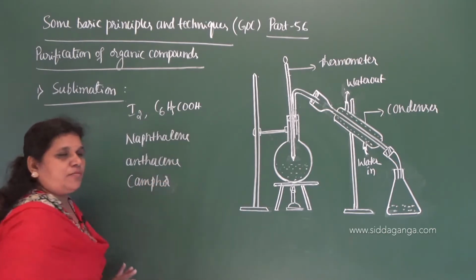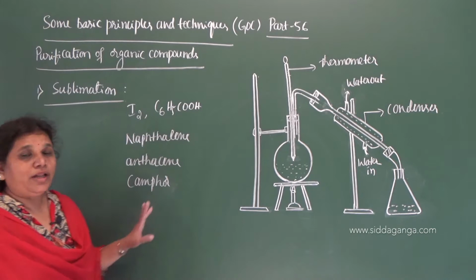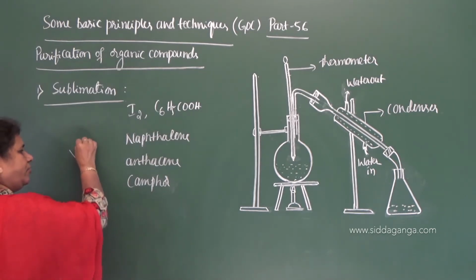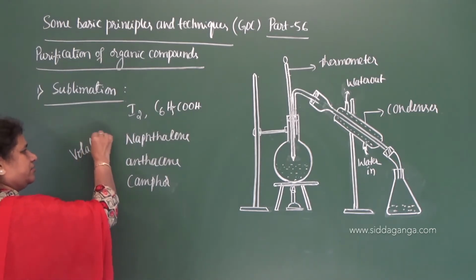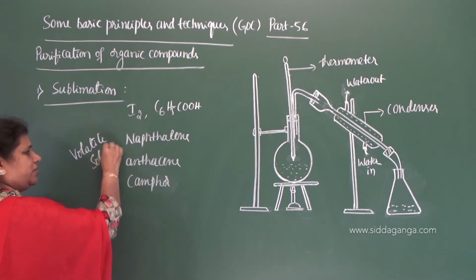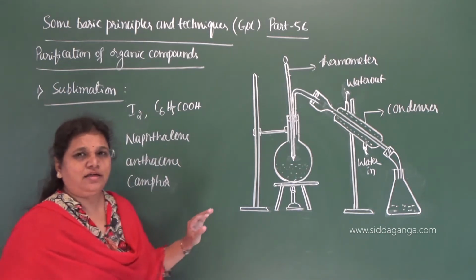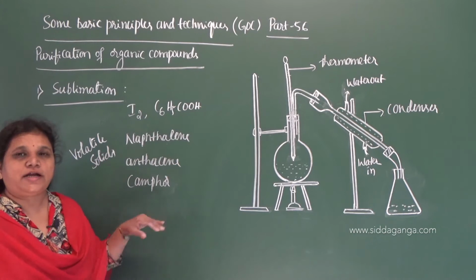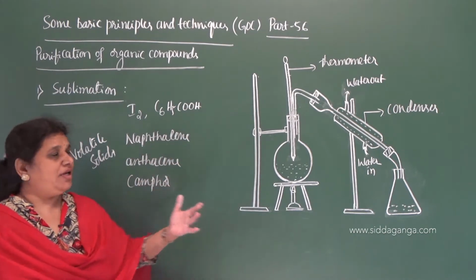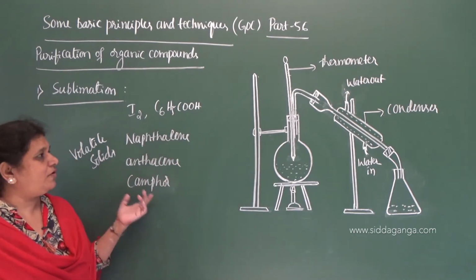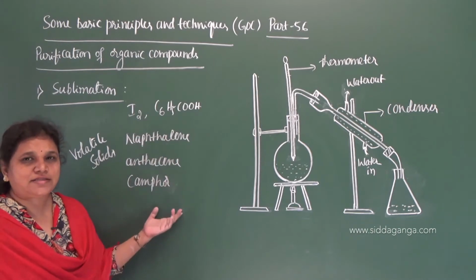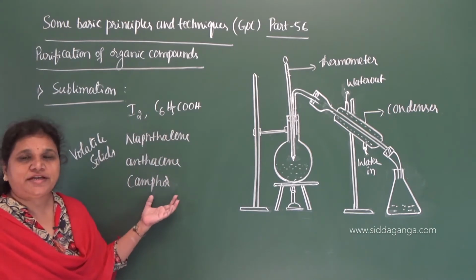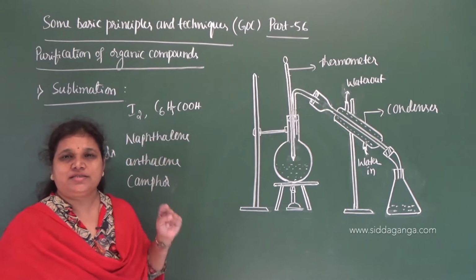These compounds are called volatile solids. Why are they called volatile solids? On heating, these solid compounds directly get converted to the vapor state. Therefore, these are all called volatile solids when they are associated with non-volatile solids.